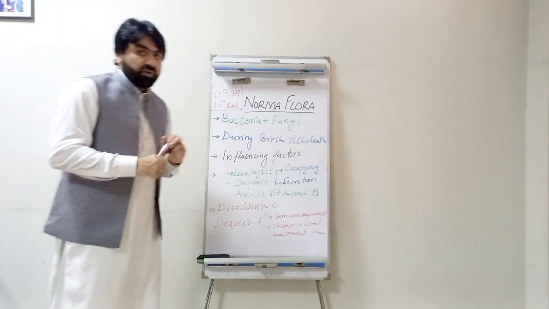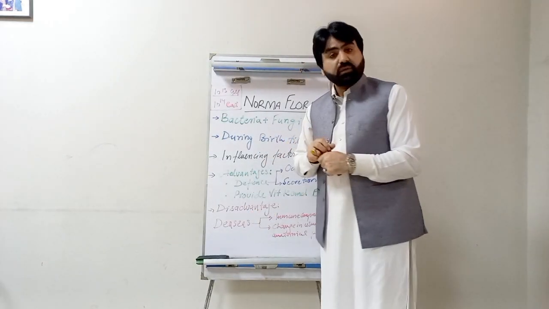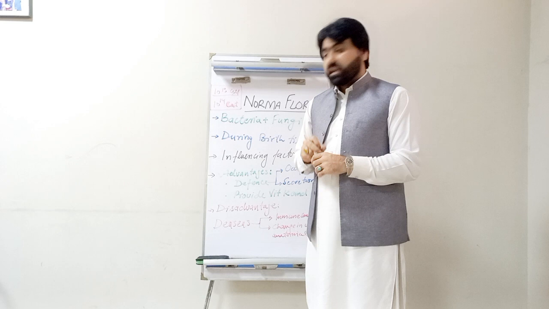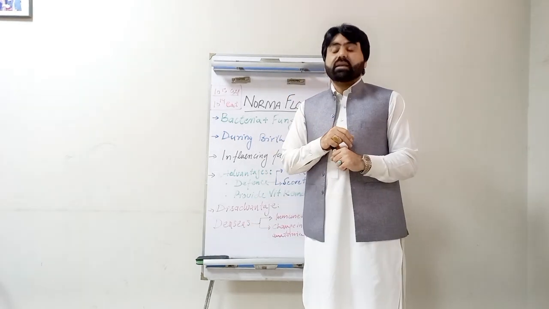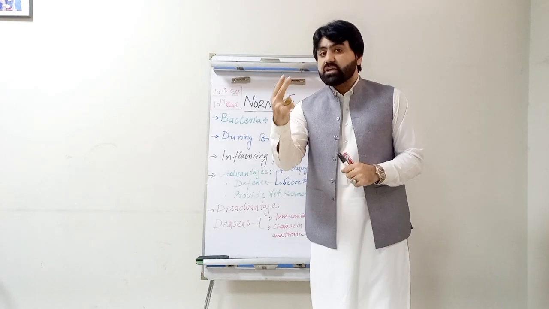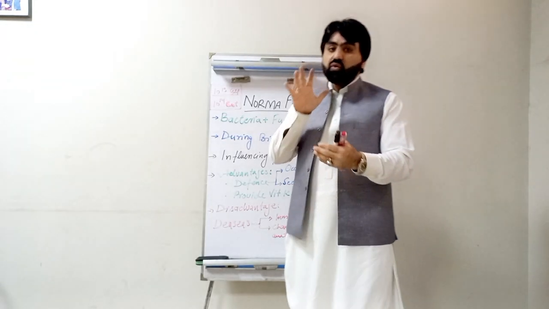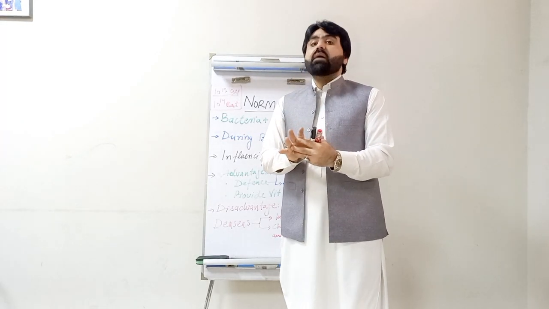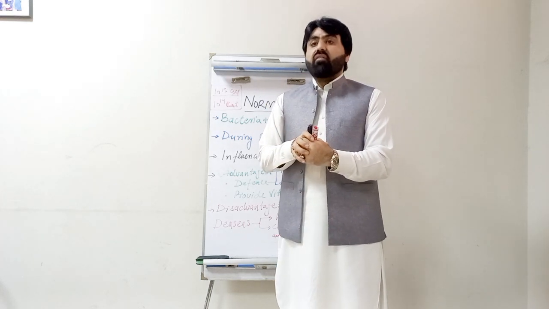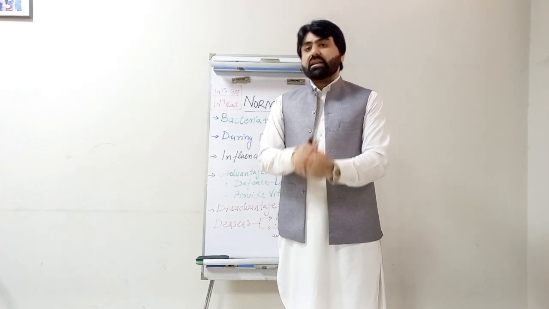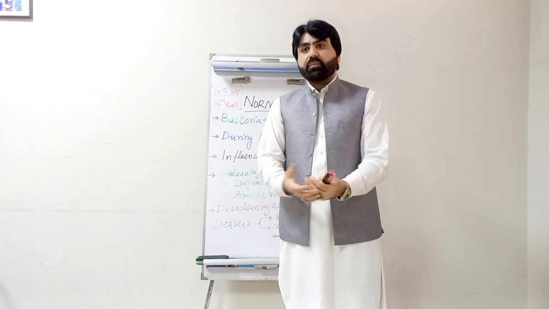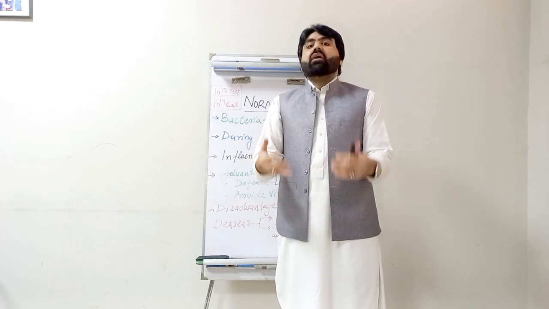Disadvantages of the normal flora: some members of the normal flora can cause diseases, but they can cause diseases in two conditions. Number one, whenever the immune system of the person becomes compromised because of any disease or procedure, like diabetes, chemotherapy, cancer, or organ transplant.